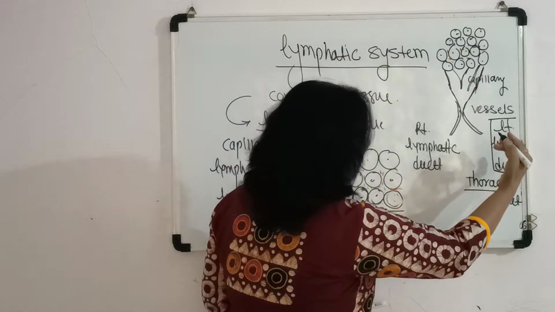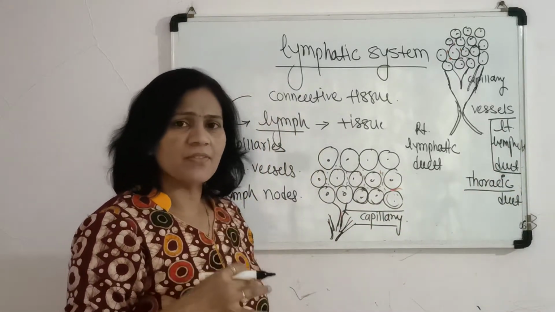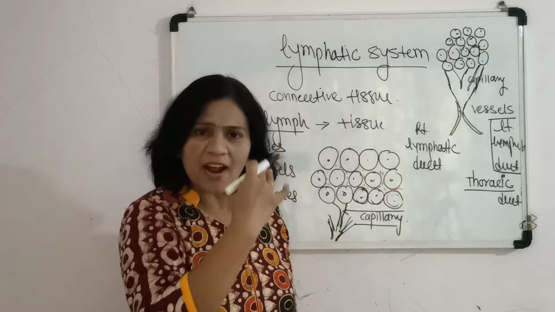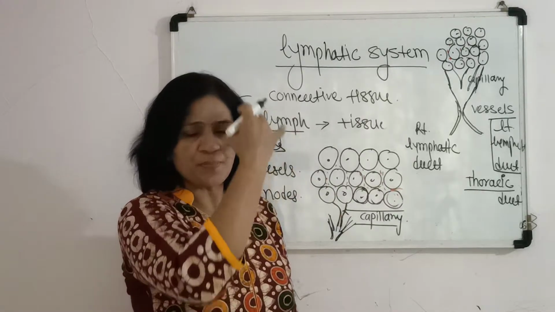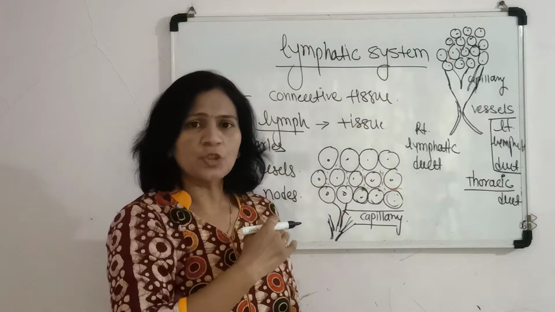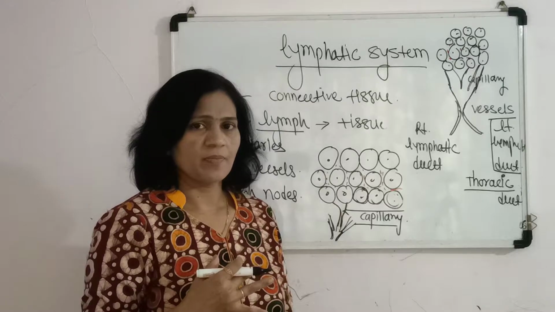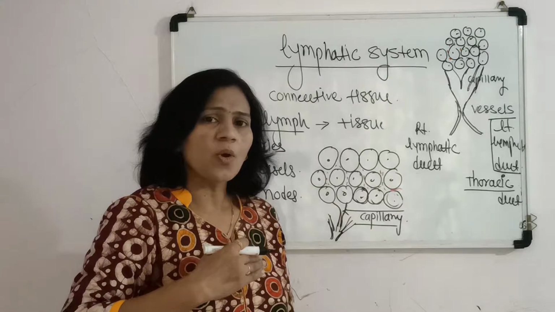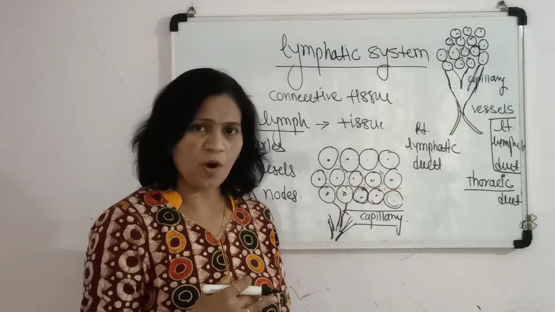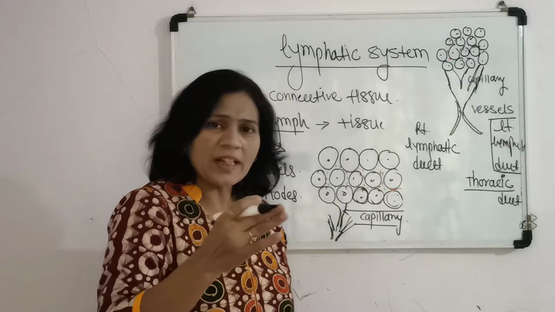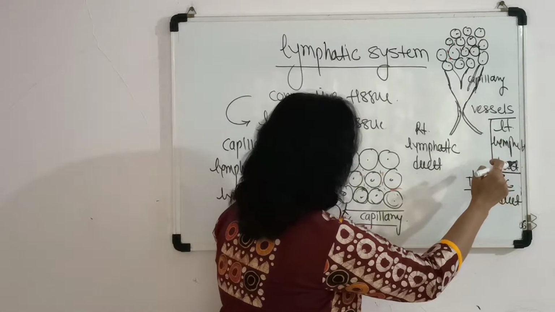The left lymphatic duct drains the lymph from the left side of our body, meaning the left part of the head, then the shoulder, and part of the chest also. And from the lower part of the ribs, the lower portion of the body, all the lymph gets drained by the left lymphatic duct.